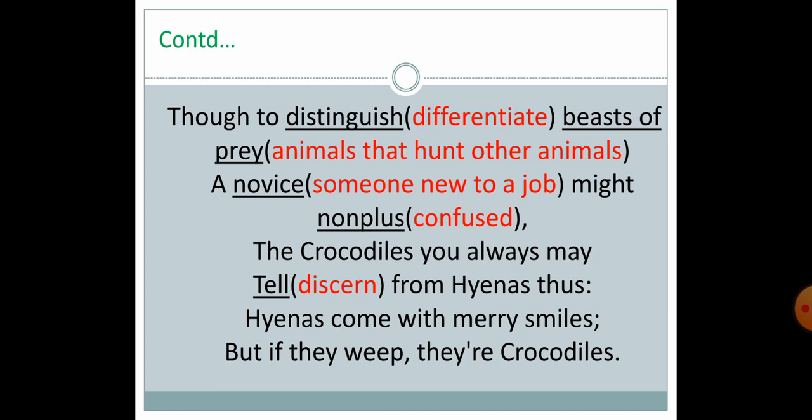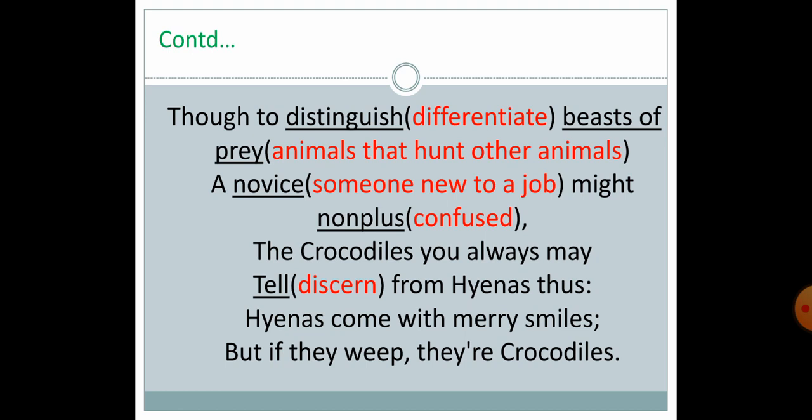The crocodiles you always may tell from hyenas thus. Thus means this way. You can discern crocodiles from hyenas. This is the meaning of the line. So the poet is suggesting that this way you can differentiate and distinguish crocodiles from hyenas. How? The last two lines.